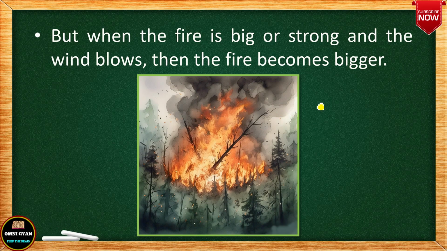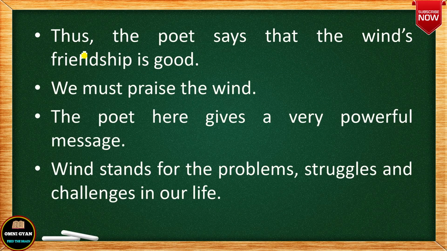Okay? Now, in order to understand this, you see here, thus the poet says that the wind's friendship is good, if we become strong only then. Weak people always complain, and strong people survive. Weak people who always complain: this was not given, that was not given, the question in the exam was tough. But strong people say that no, it's okay, I had prepared everything, so I could go and write in the exam.